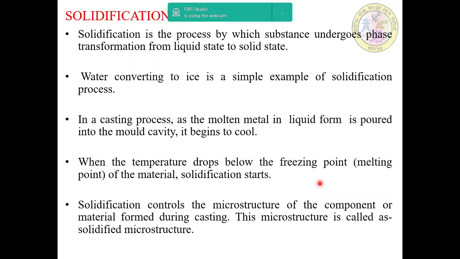Further, during solidification, the atoms in the material are rearranged, leading to change in the microstructure of the material.